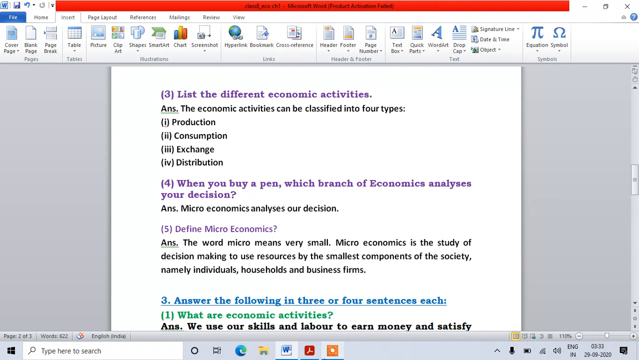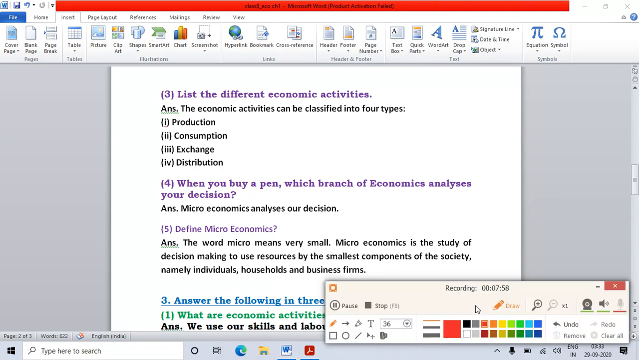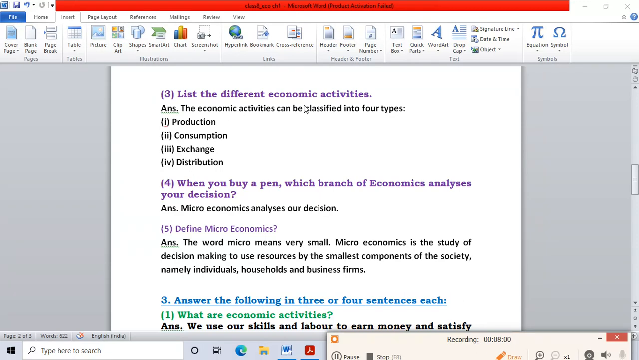Next question, list the different economic activities. So what are the different economic activities? There are 4 different economic activities. The economic activities can be classified into 4 types. Now let's see what the 4 types are. Production: for example, any company produces goods like your notebooks, clothes, etc. Consumption: when they produce those goods, we consume them, and that is called consumption. We take the clothes or the notebooks from the market.